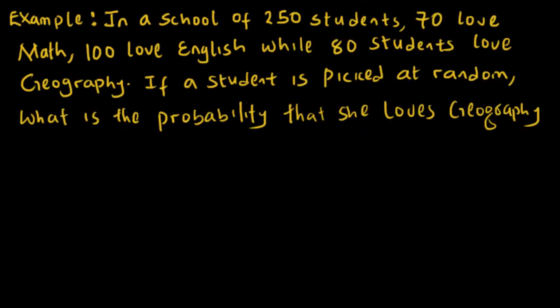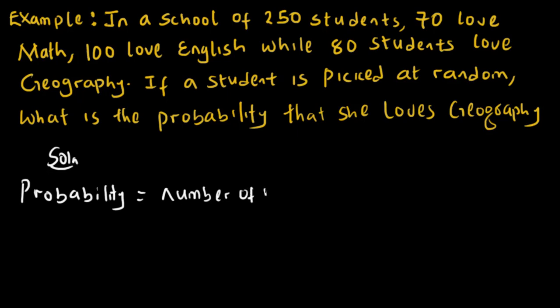So we've got this question. In a school of 250 students, 70 love math, 100 love English, while 80 students love geography. If a student is picked at random, what's the probability that she loves geography? Now let's solve this. Remember, the first thing, what's the formula for probability? We have probability equals number of required outcome all over number of possible outcomes.